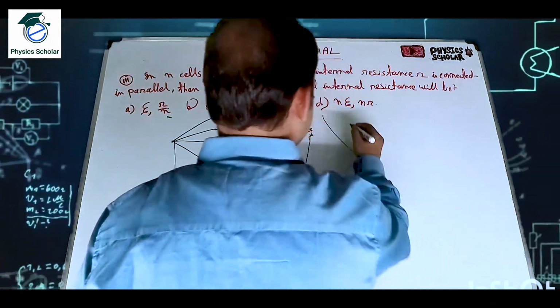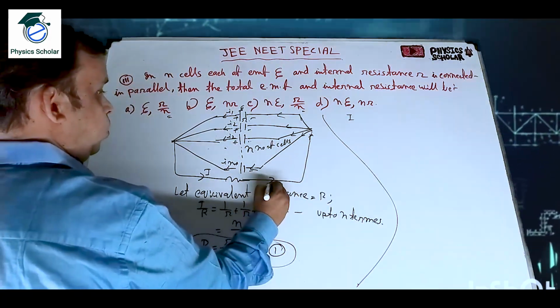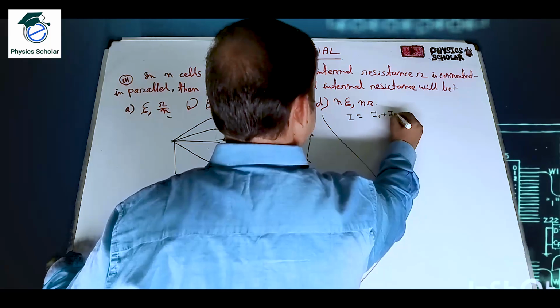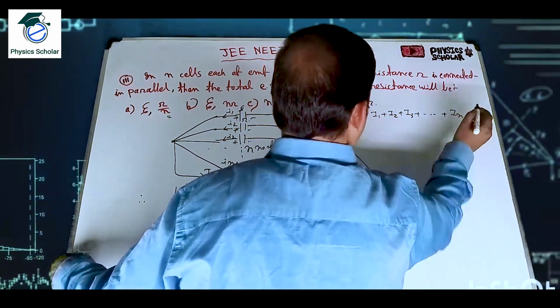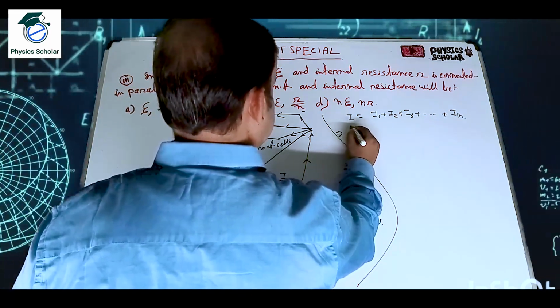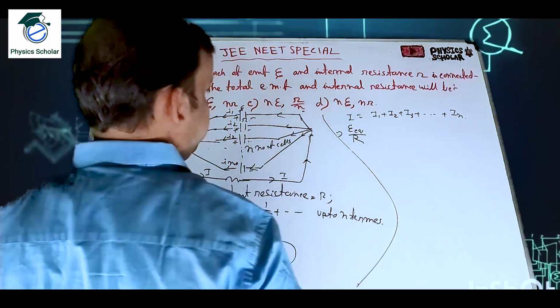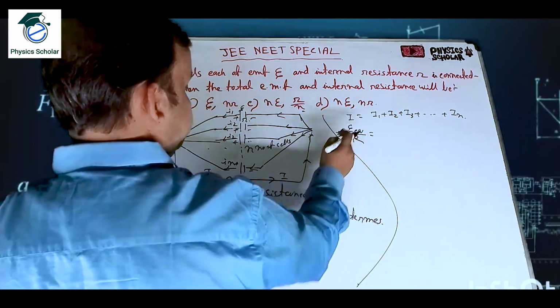Okay. Now what we know? I is the main current. Suppose this is the current I. So I is equal to I1 plus I2 plus I3 plus dot dot up to In, for n cells. So I means eta equivalent divided by R, V by R, from Ohm's law.